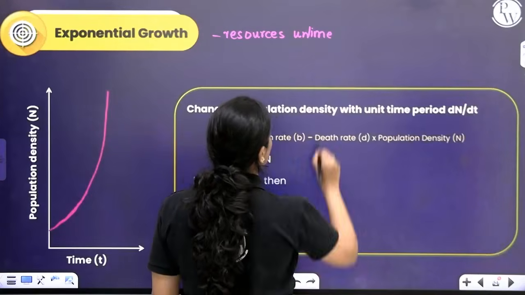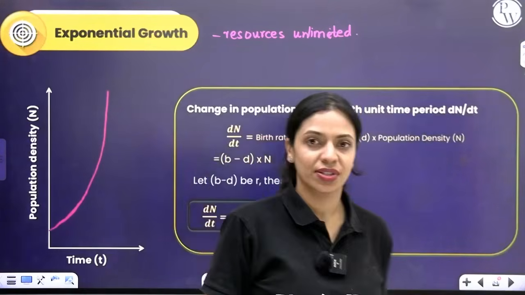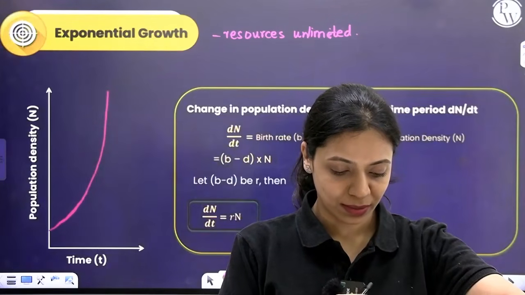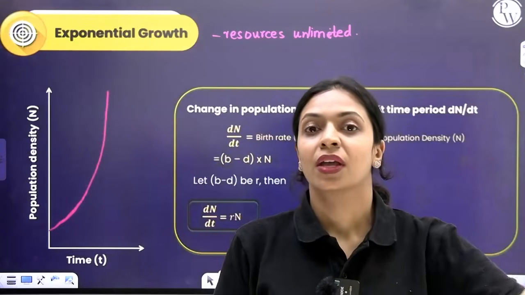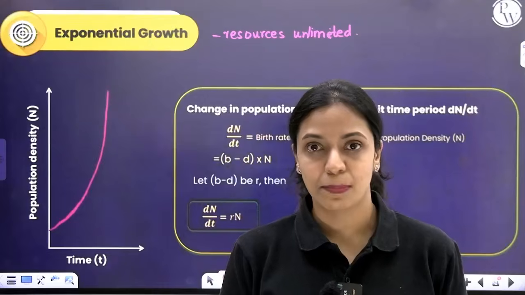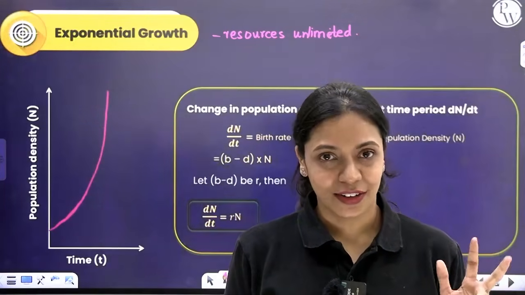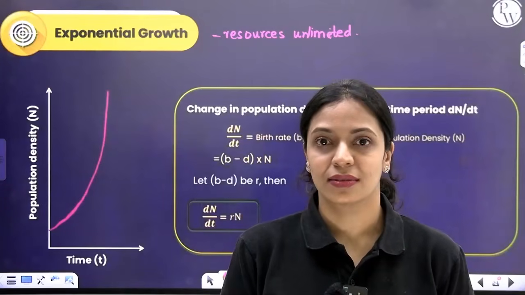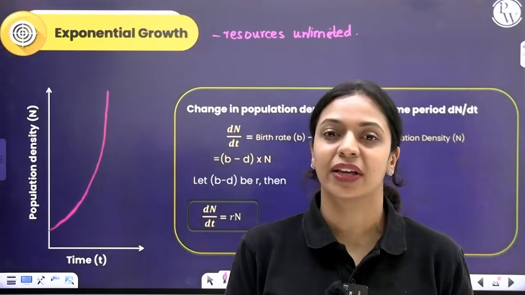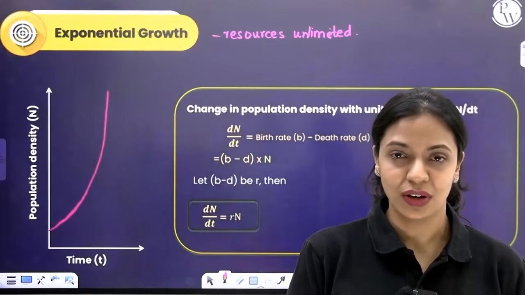When I say resources, we're talking about food, space, mate, all of that. So whenever under ideal conditions, all of the resources are available to the organisms in unlimited quantities, then you can see this type of growth.